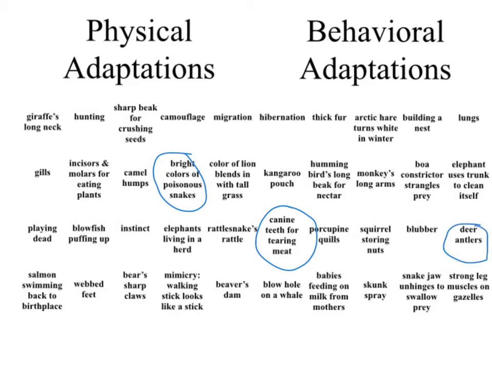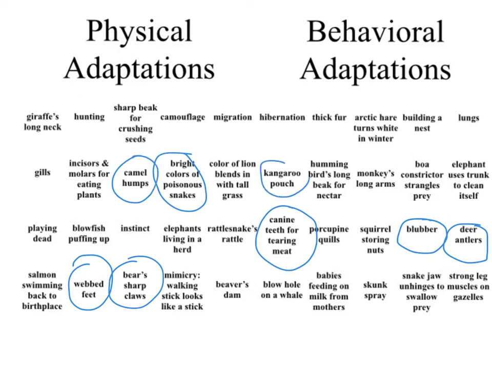Deer antlers, blubber, sharp claws, webbed feet, a camel's hump, a kangaroo's pouch. These are all types of physical adaptations, structural adaptations, parts of the animal's body. Now, if we remember from the video earlier, behavioral adaptations involve behavior, actions, things that animals do.